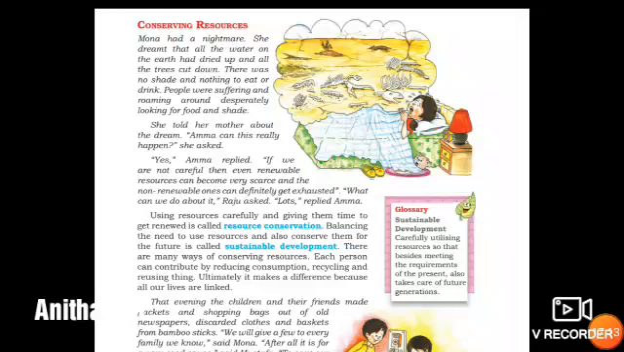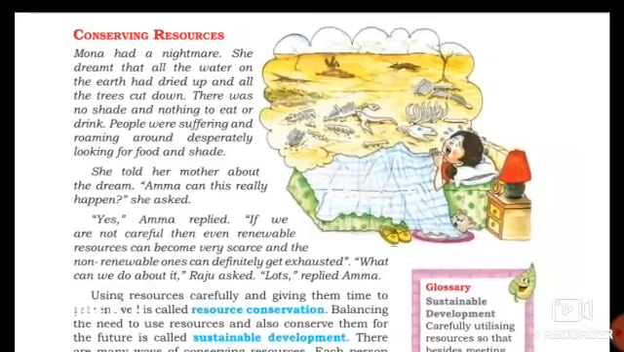Then come to the next point, conserving resources. There is a conversation. Mona said, I had a nightmare. Nightmare means a frightening dream. She dreamed that all the water on the earth had dried up and all the trees were cut down. There was no shade and nothing to eat or drink. People were suffering and roaming around desperately looking for food and shade. So that was a very frightening dream.